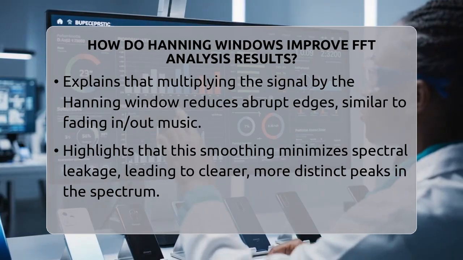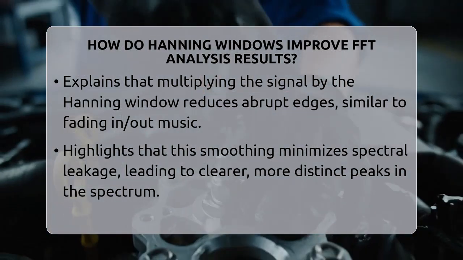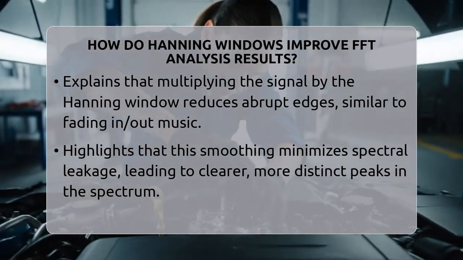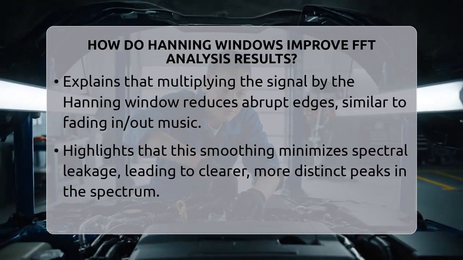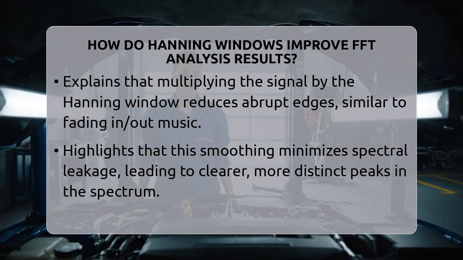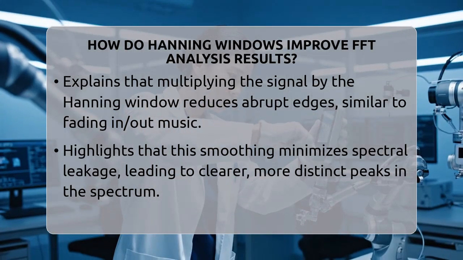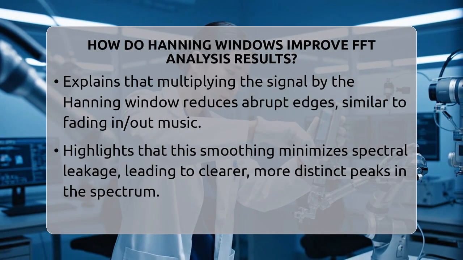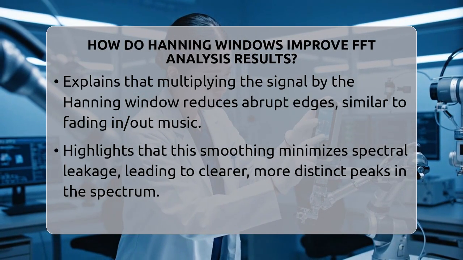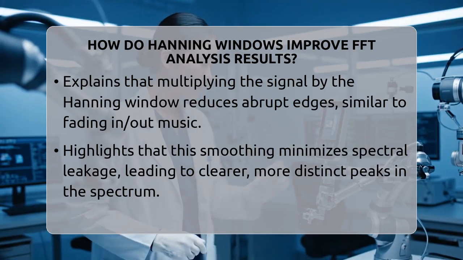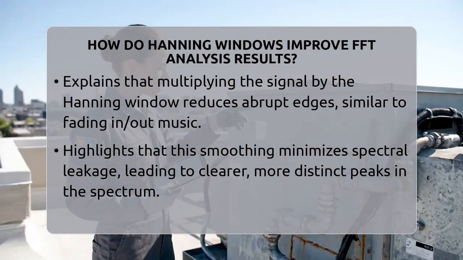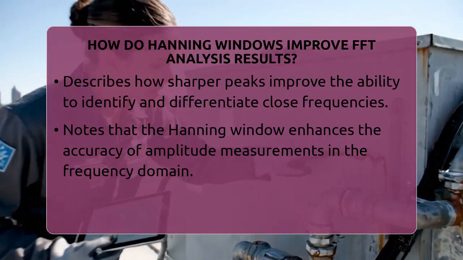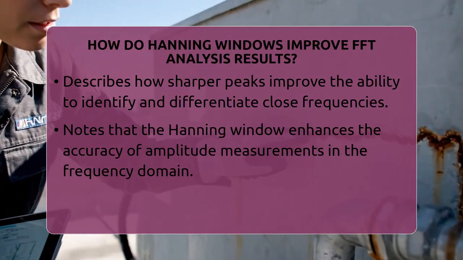By reducing leakage, the Hanning window makes it easier to identify the true frequencies in your signal. The peaks become sharper and narrower, which improves the resolution. This means you can tell apart two frequencies that are close together more accurately. It also helps in measuring the amplitude of these frequencies more precisely, which is important in many applications like vibration analysis or audio processing.